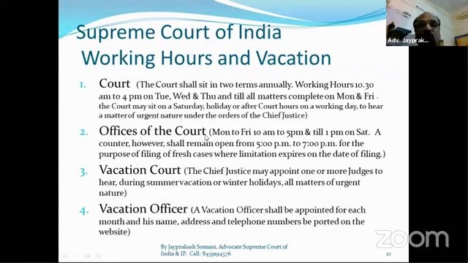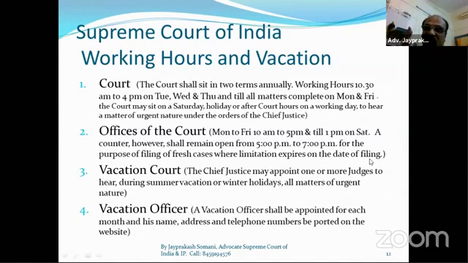So this is the judges' timing, the court sitting timing, 10:30 to 4. But the court timing for the registry, for the registrar, and overall court timing, is Monday to Friday 10 a.m. to 5 p.m. and on Saturday 10 a.m. to 1 p.m. And a counter, that is a case acceptance counter, can be opened from 5 p.m. to 6 p.m. also, for the purpose of filing fresh cases where limitation expires on the date of filing.